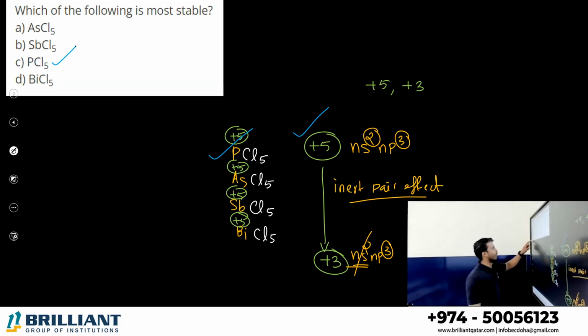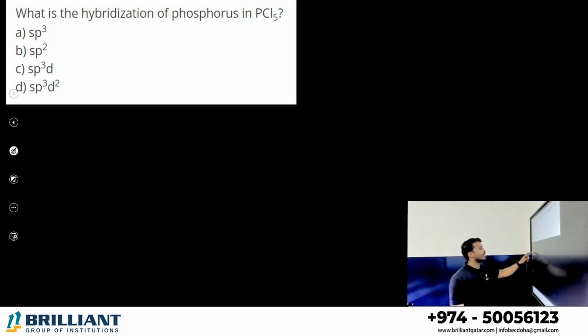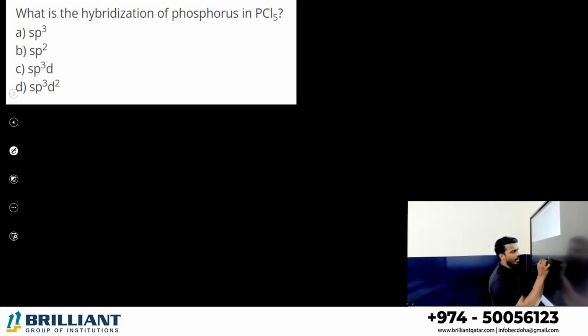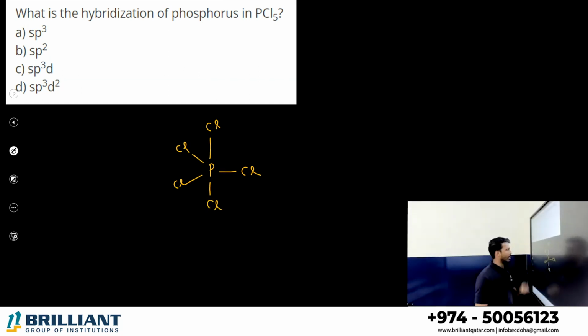Alright, next one. What is the hybridization of phosphorus in PCl5? You may have studied PCl5 geometry very well. It has a trigonal bipyramidal geometry. Right. Here, how do we find out the hybridization?